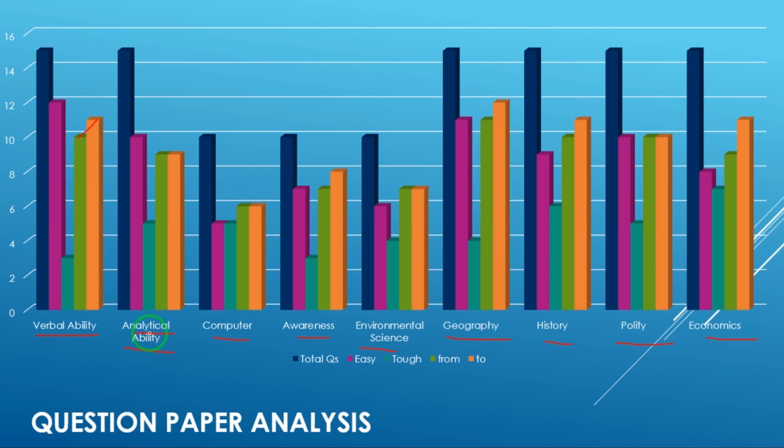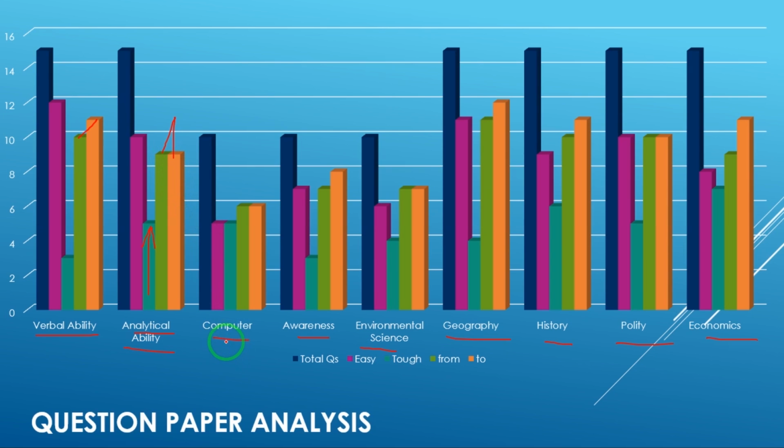Another section was analytical ability. 15 questions were asked in this section, and this section was tougher than verbal ability because in analytical section you have to do lot of calculations. In this section 10 questions were average questions and 5 questions were difficult questions, because in these 5 questions you have to apply lot of calculations and you have to understand directions, etc. And in this section JKSSB expects you to at least score 8 questions, 8 correct questions.